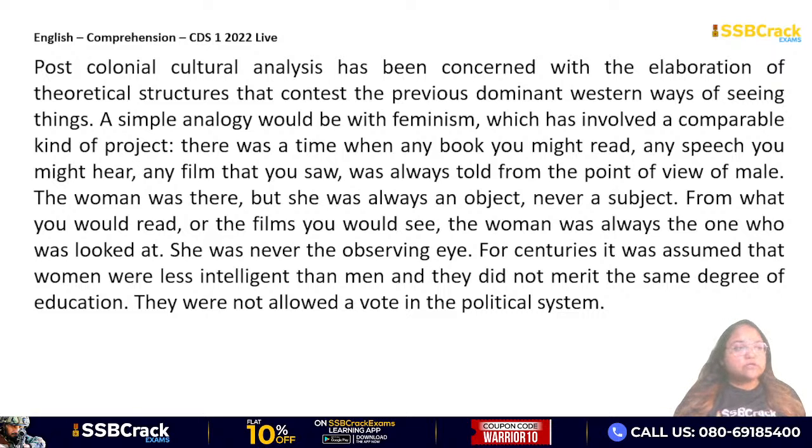मैं यहाँ पे थोड़ा explain कर देती हूँ इसका first line. Post-colonial cultural analysis. एक post-colonial study आती है जो कि उन सब कॉलोनीज के बारे में आपको बताते हैं जो पहले ब्रिटिश एम्पायर के अंडर में था. ठीक है, जब ब्रिटिश एम्पायर से उन लोगों को इंडिपेंडेंस मिल गया, they are no longer colonies. But when they were under the British Empire, all those states used to follow the Western ways of seeing things, some Western perceptions. But once they became independent, they started to contest, they started to go against these previous dominant Western ways of seeing things.